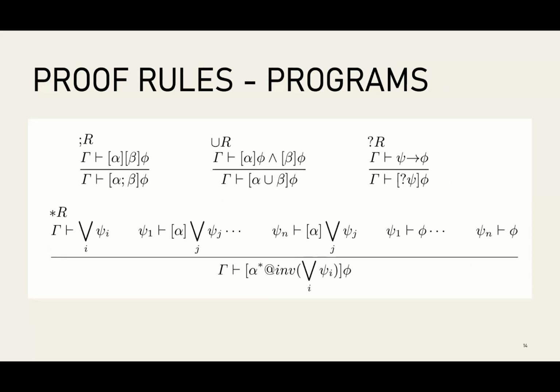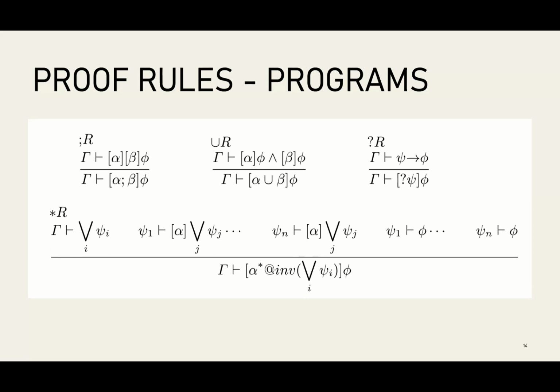One of the key technical details that makes DL a little bit different from Hoare logic is that we can nest the modalities as much as we want. So if I want to prove alpha, then beta, then post-condition phi, I can actually write this as a nested modality. After alpha, it is true that after running beta, phi will be true. It's a nice technical trick we can do.